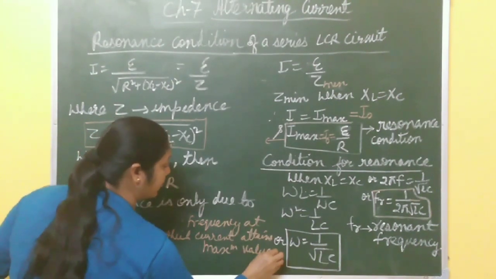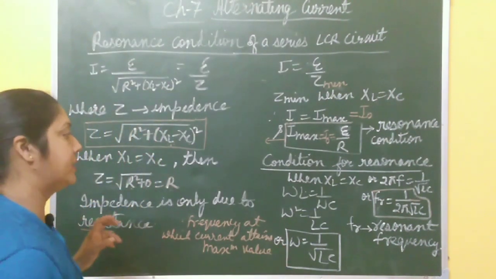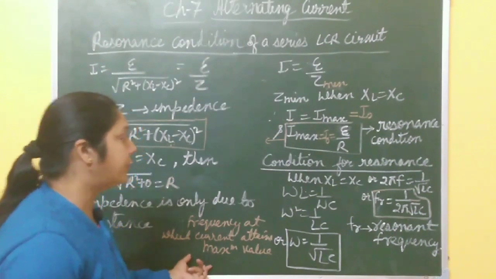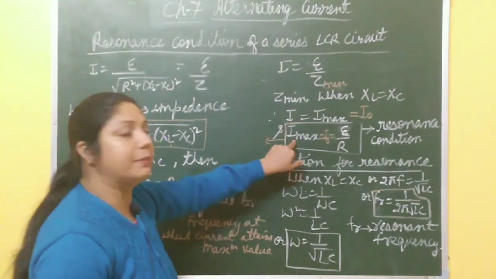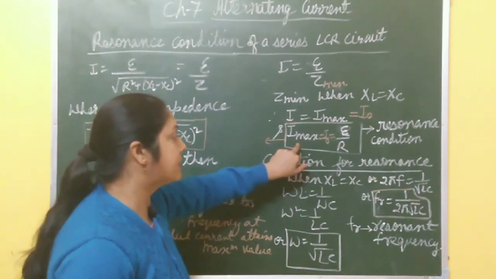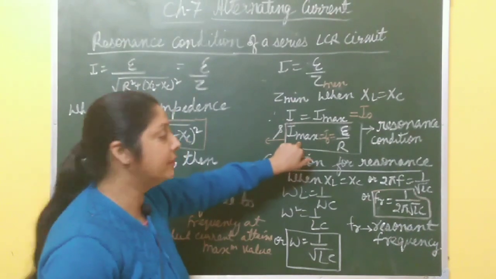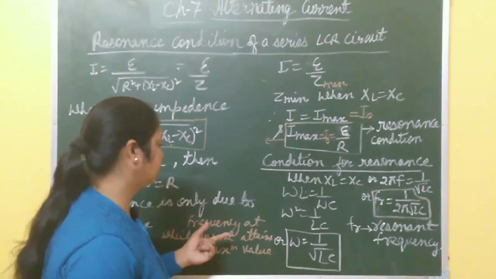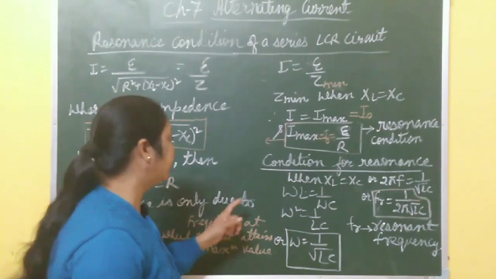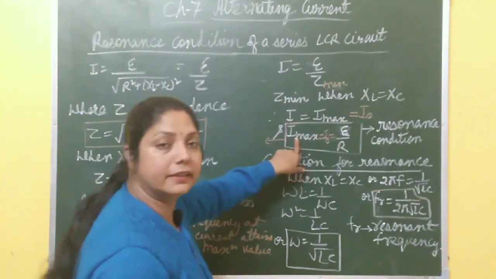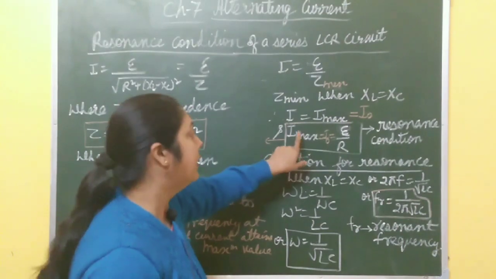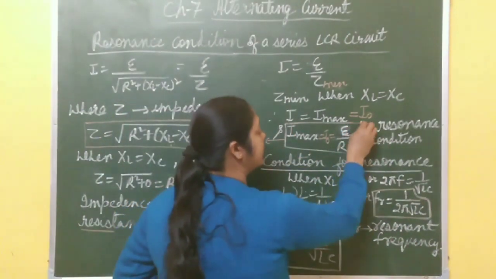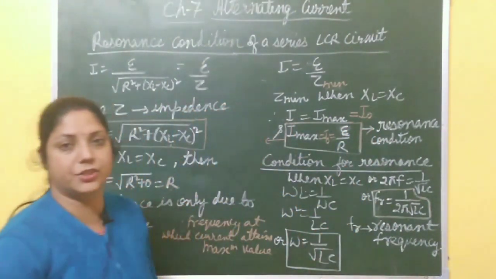This frequency is called resonant frequency, and at this frequency the current in the circuit becomes maximum, and this condition is called the series resonance condition.